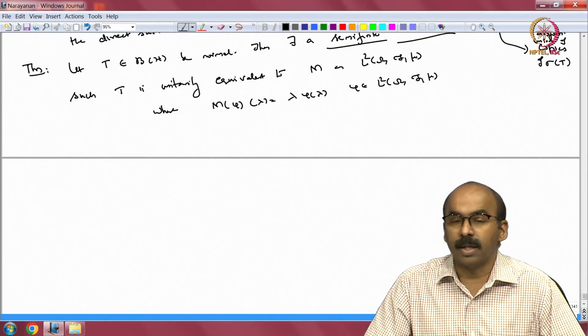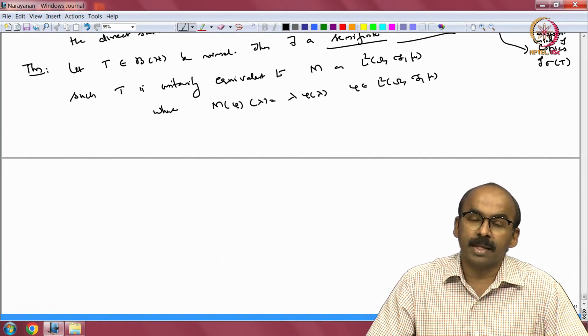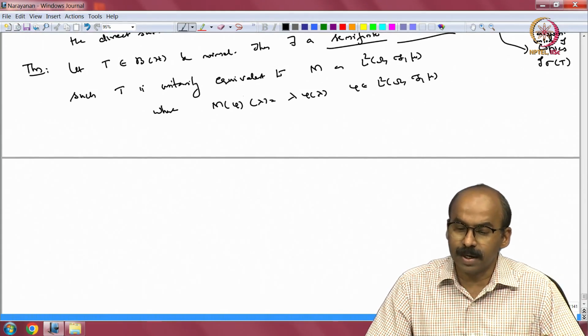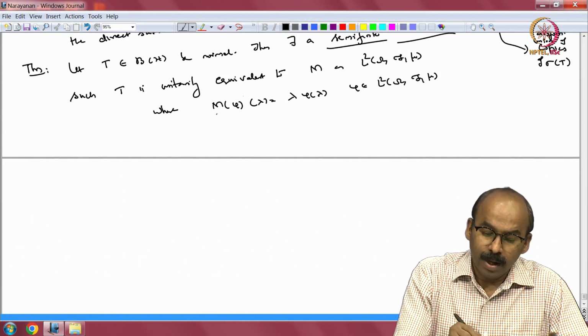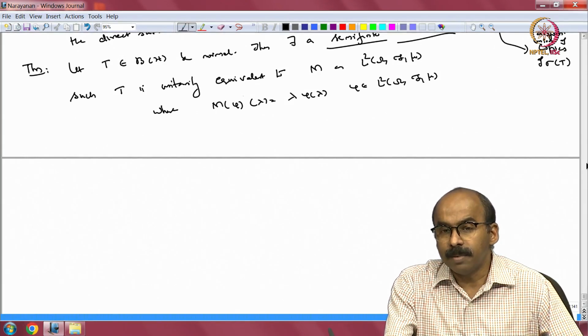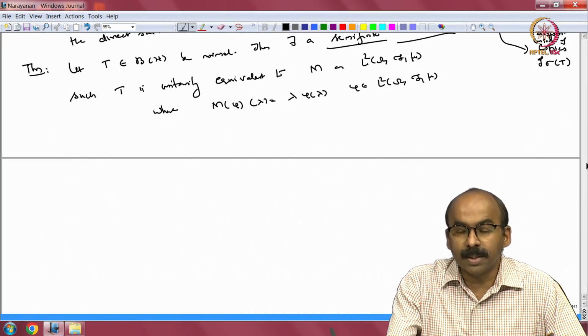But remember that depending on how you take these cyclic subspaces and so on, there is some loss of uniqueness. We may be able to realize the operator as a multiplication operator on some other L2 space, with some other measure.